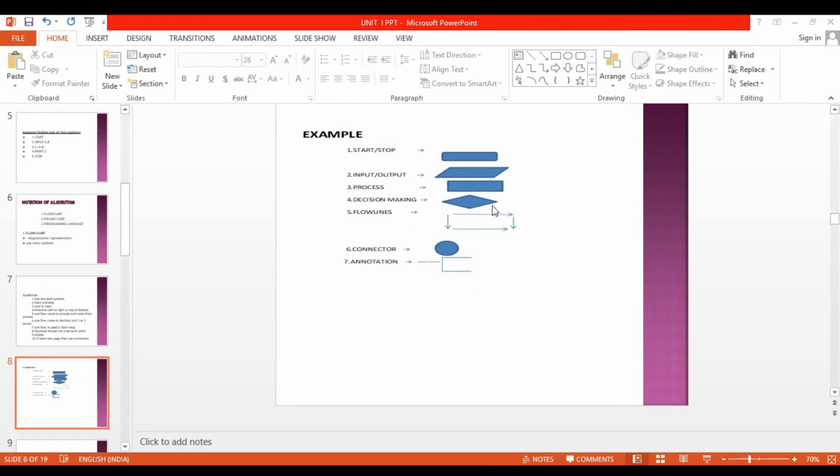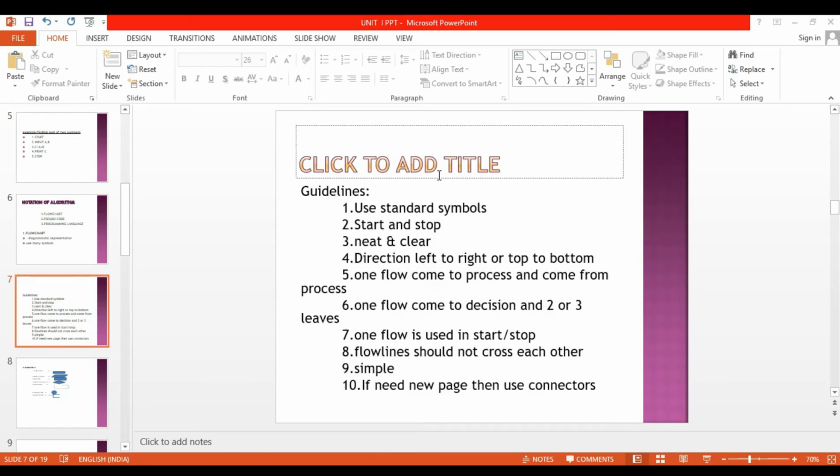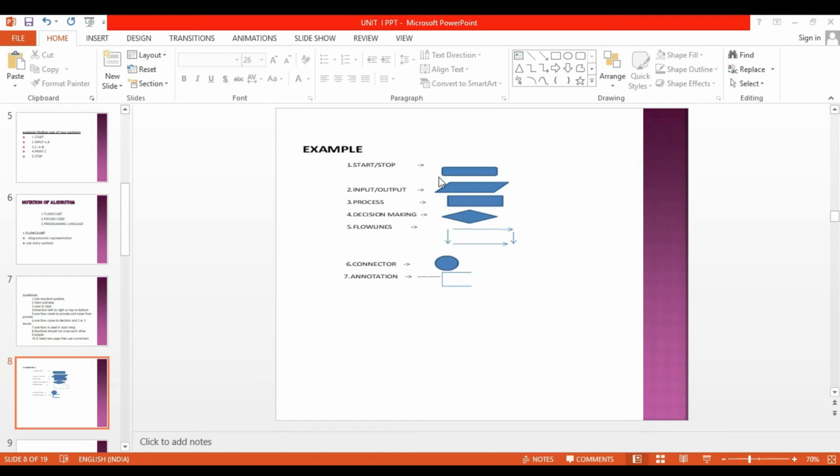These are the notations of a flowchart. For start and stop, we are using the rounded rectangle symbol. Then second one, input or output. For input and output, we are using the parallelogram symbol. Then third one is process. For processing, that is for the calculation part, we are using the rectangle symbol.